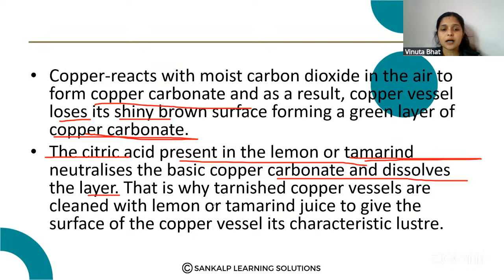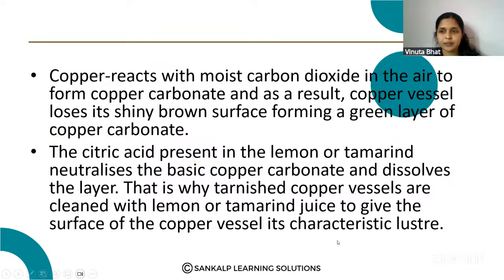So that is why tarnished copper vessels are cleaned with lemon or tamarind juice, to give the surface of the copper vessels its characteristic luster, the shiny nature of the metal. So that is the reason. Please note down this.